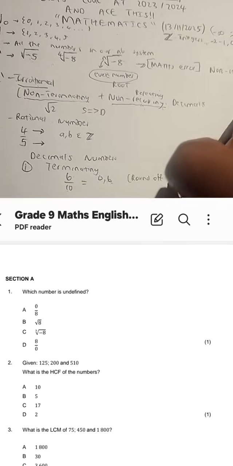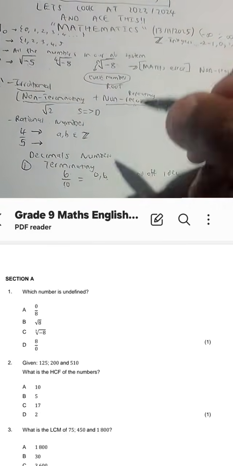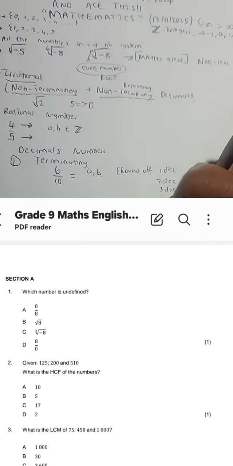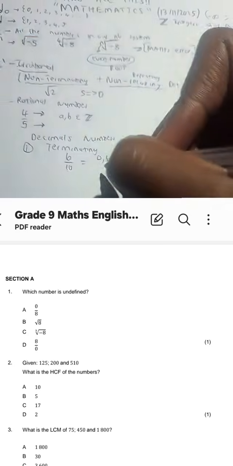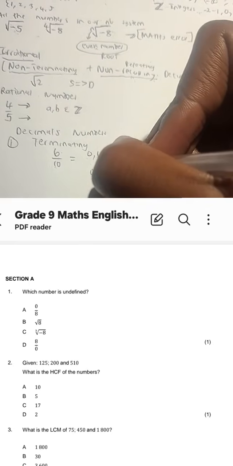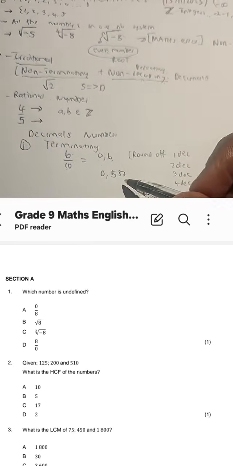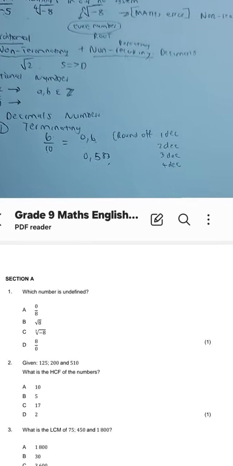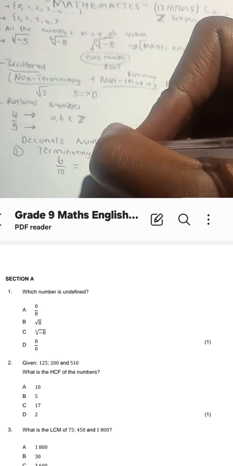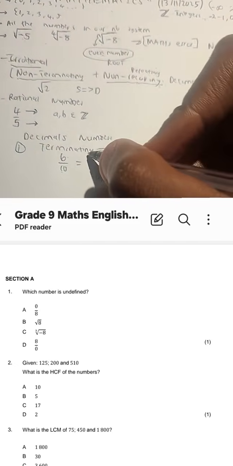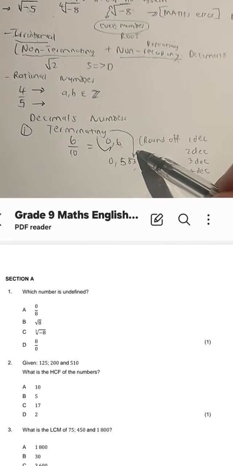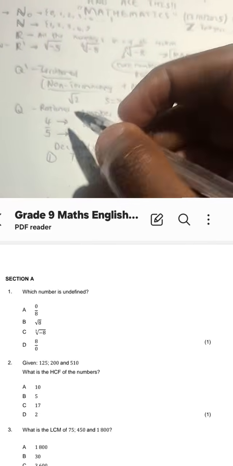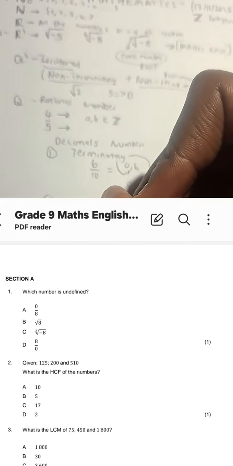So for instance, we have rounded off here to 1 decimal place. If you round off to 2 decimal places, 3 decimal places, 4 decimal places, or any other decimal place, we refer to these numbers as 1.583. Third decimal place, 5th, 6th, 7th, 8th, 9th, 10th, 11th, 12th decimal place. Those are all terminating decimals because the decimal eventually comes to a stop. That's terminating. Or the other type of decimal number you get for rational numbers is recurring decimal.